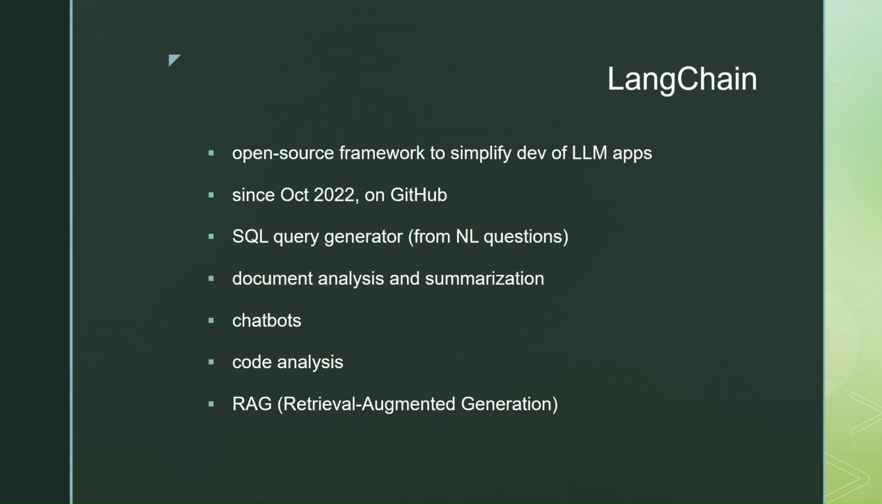LangChain, as I said before, is an open source framework to simplify development of LLM apps. We use just the SQL query generator from questions in natural language. LangChain has been on GitHub since October 2022. There are other features like document analysis and summarization, chatbots, code analysis, and yes, retrieval augmented generation, the way we've seen before with Llama Index.